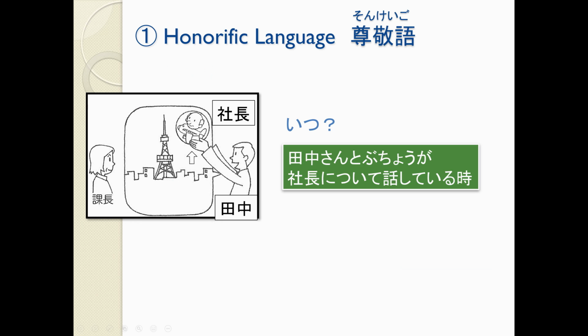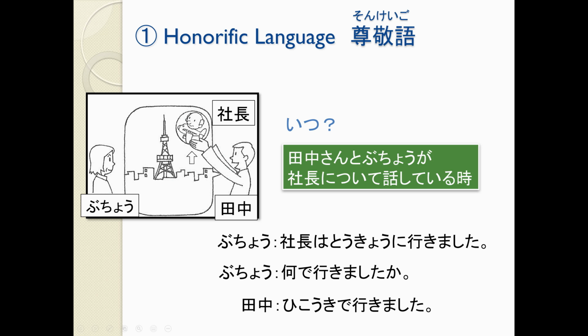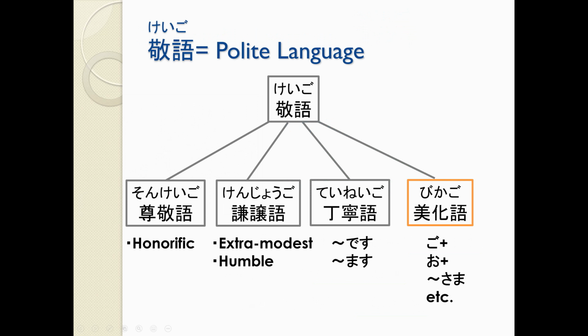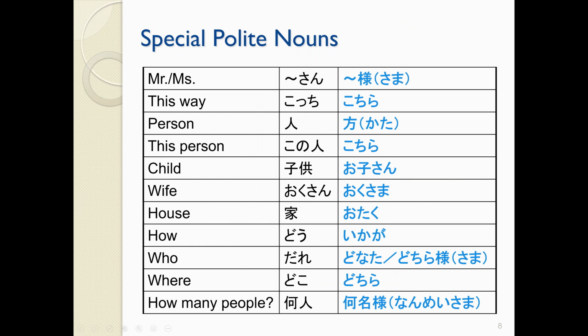When do I use this? I can use this either when I'm talking about the person of higher status or when I'm talking to them. So I might say 社長は東京に行きました when I'm talking to somebody else. In this case, I might also change my way of speaking to show an honorific language. We also have the bikago, which are just different words that we use.